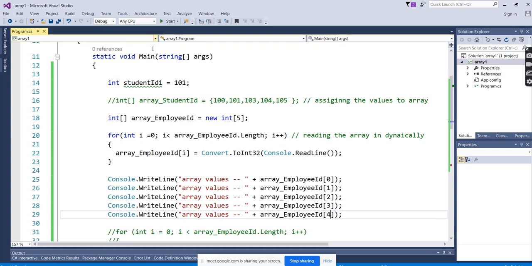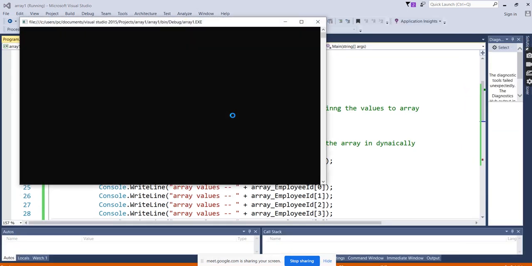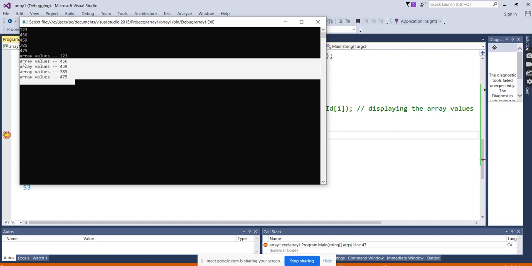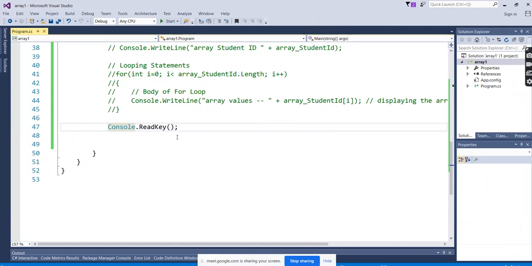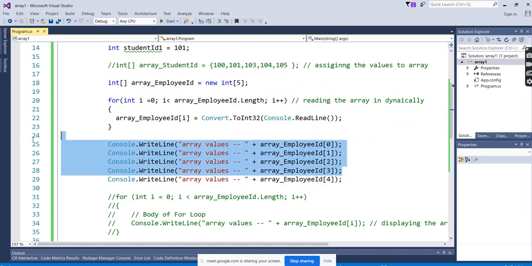Control S, enter the value. We got the value here, right? What we are reading is displayed. This is also correct.